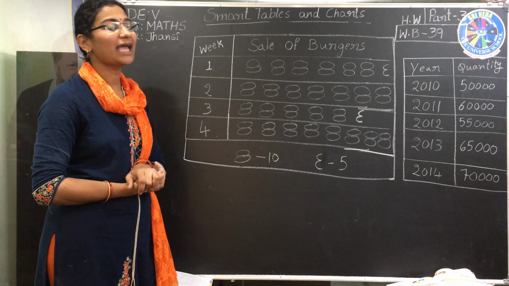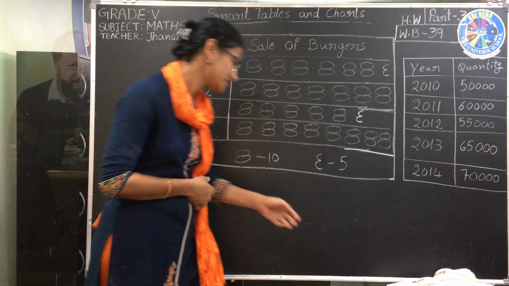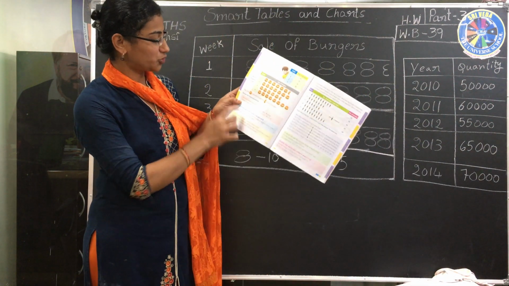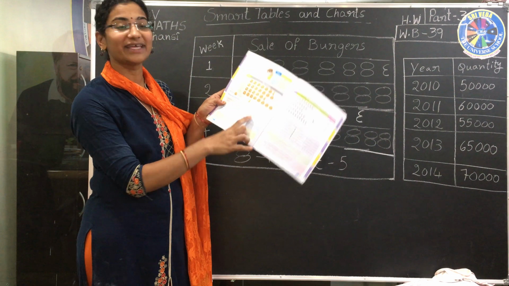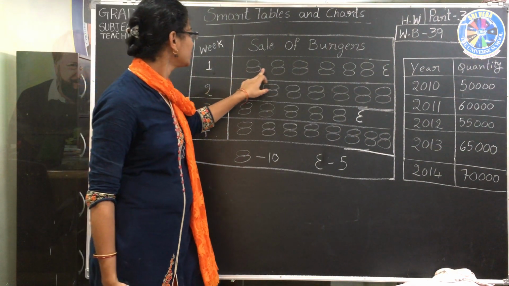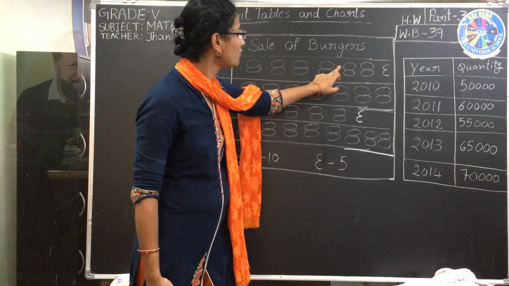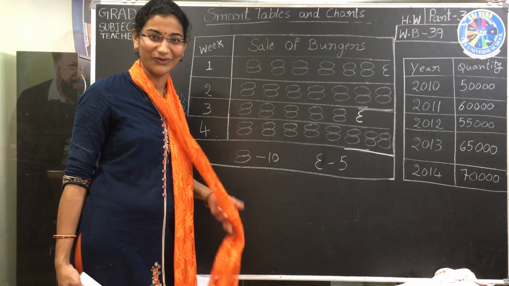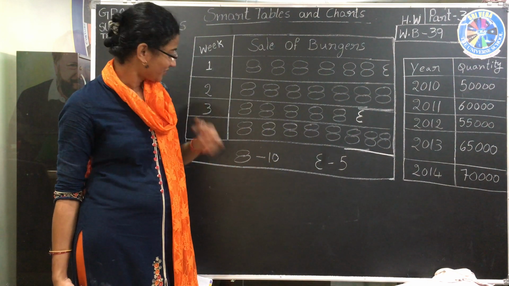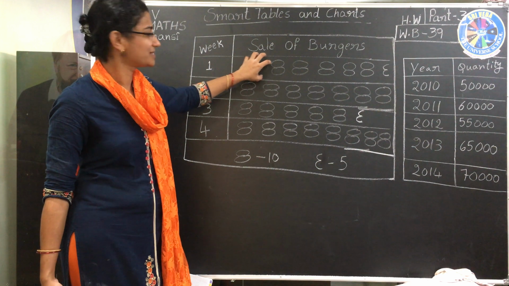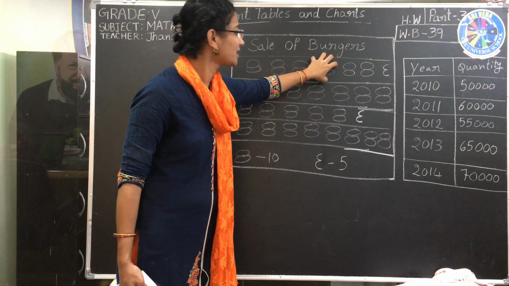In the first week, how many burgers were sold? See the question. How many burgers were sold in the first week? This is the first week. 1, 2, 3, 4, 5, 6, and a half. Six and a half burgers? No. We should use the key. One burger equals 10, means 10 burgers each.